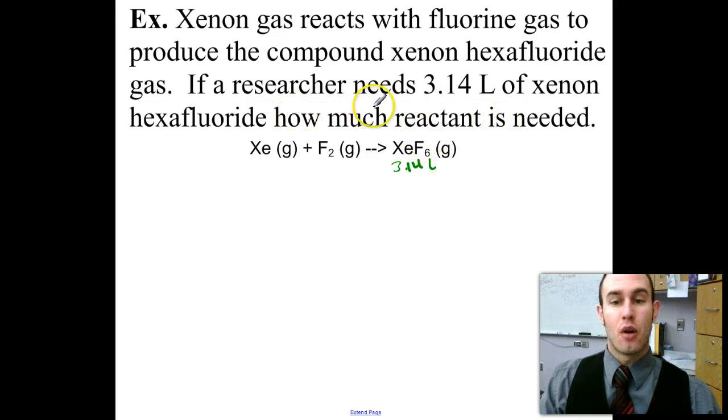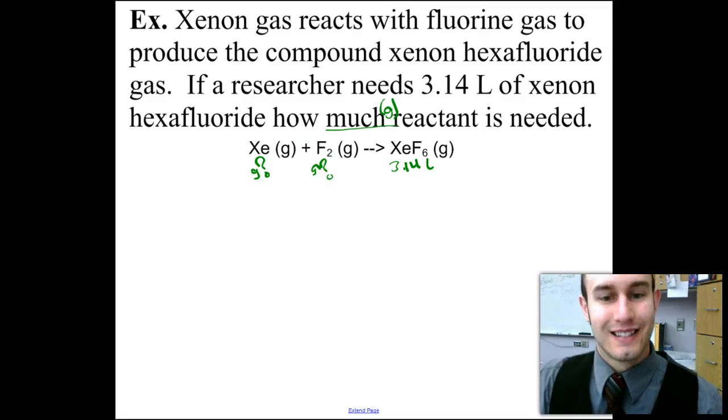It says how much reactant is needed. So I need to find out how much unknown amount of F2 and an unknown amount of xenon. And when I say how much, I'm going to talk about grams of reactant.